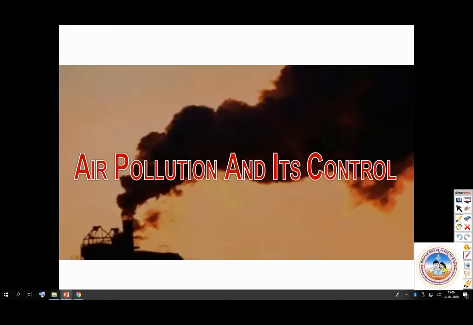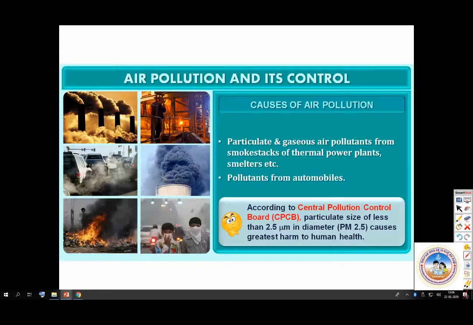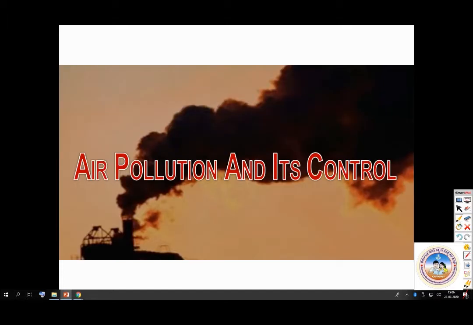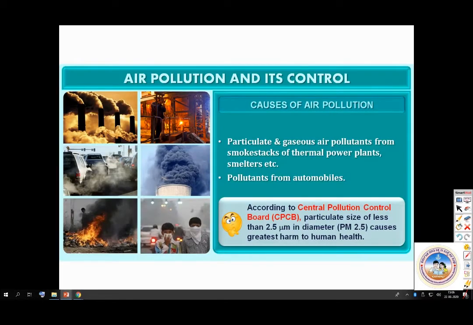Next, we have different types of pollution. In that, we have air pollution, water pollution, soil pollution, and all that. So, we'll look at air pollution first. What are the causes of air pollution? Particulate matter. So, what is particulate matter? Particulate matter is something which has a size less than 2.5 micrometer. And gaseous air pollution from smokestacks of thermal power plants, smelters, etc. And even from automobiles, burning of fossil fuels, firewood, all that causes smoke and other gases which are let into air and cause air pollution.